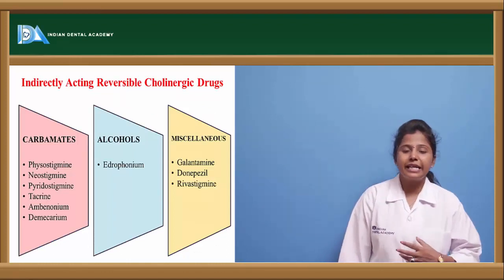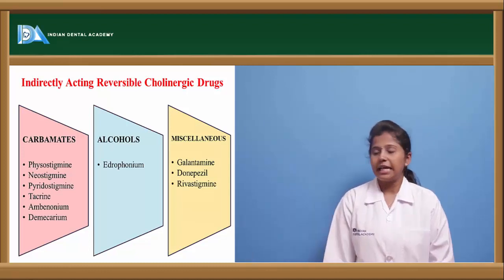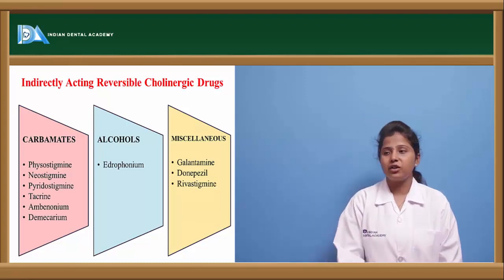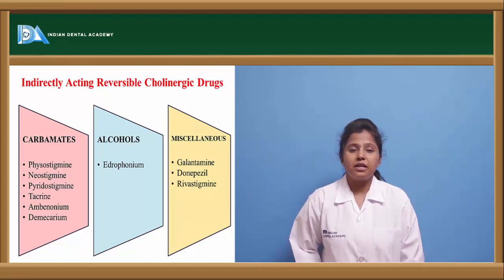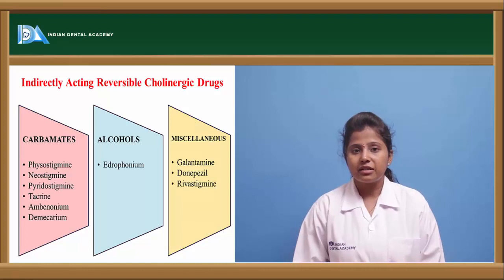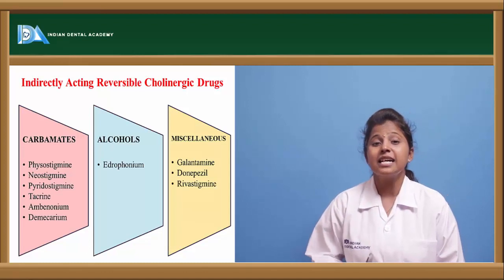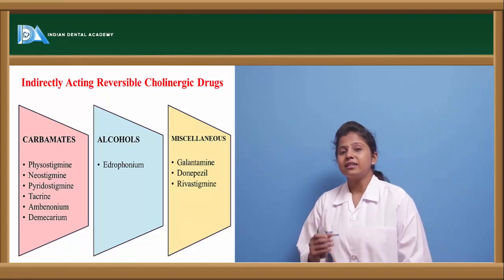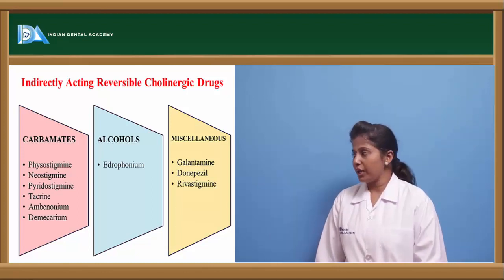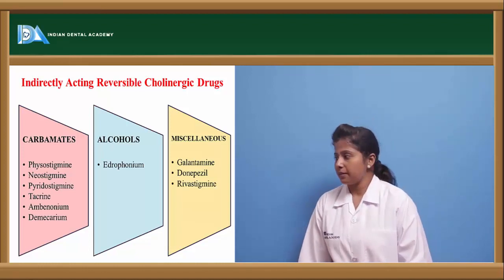If we see indirectly acting cholinergic drugs, they are categorized as carbamates, alcohols and miscellaneous drugs. The drugs which come under the category of carbamates include physostigmine, neostigmine, pyridostigmine, tacrine, ambenonium and demecarium. These are indirectly acting drugs, in the sense these drugs influence the release of acetylcholine from the storage vesicles. Alcohols include edrophonium, and among the miscellaneous drugs there are galantamine, donepezil and rivastigmine.